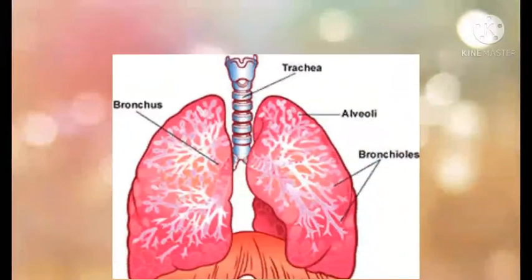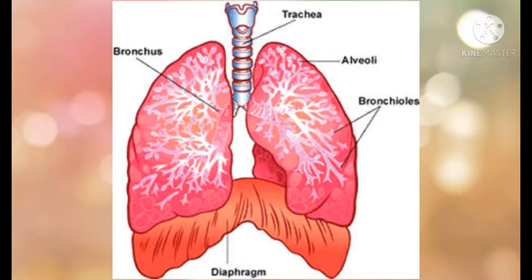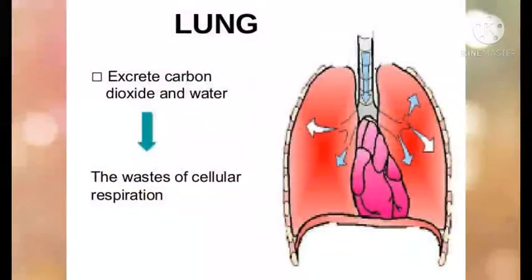Let's see what is the role of lungs in the process of excretion. During respiration, glucose is broken down in the body cells to produce waste in the form of carbon dioxide and water. You have studied the process of respiration in the previous chapter. The carbon dioxide which is produced as a result of respiration has to be removed from the blood by the lungs. And from the lungs, the carbon dioxide is exhaled out. So, lungs help in removing carbon dioxide from the body.